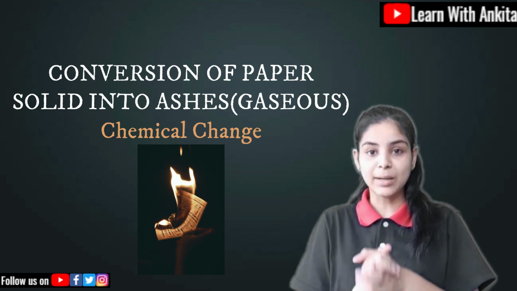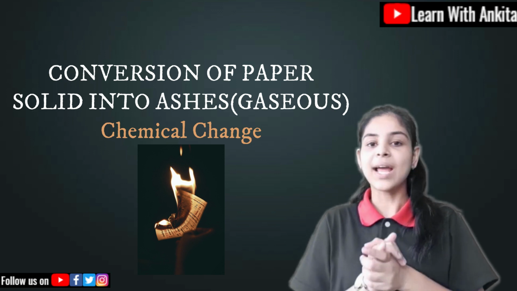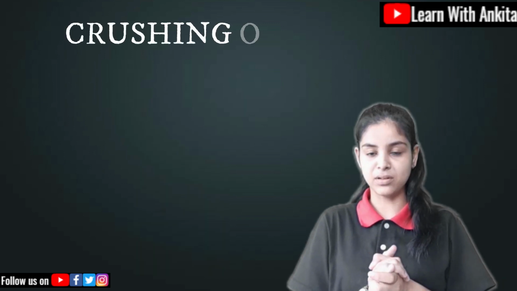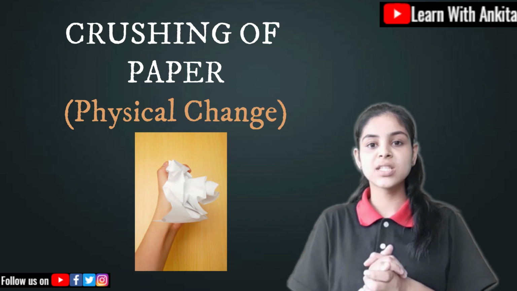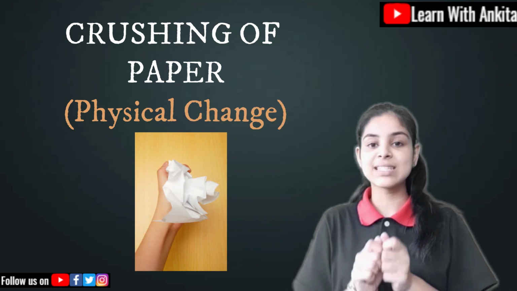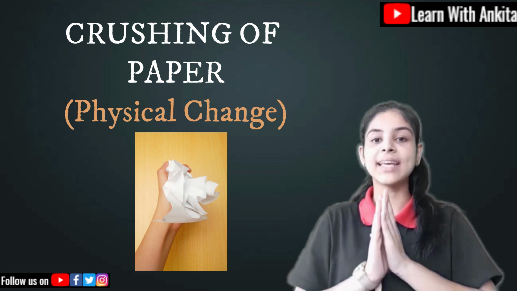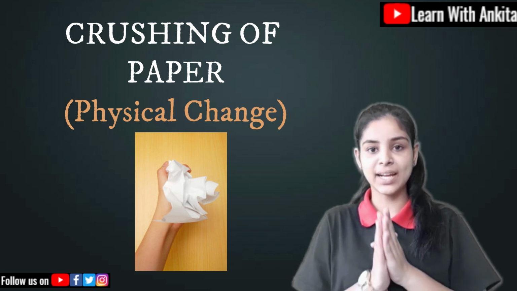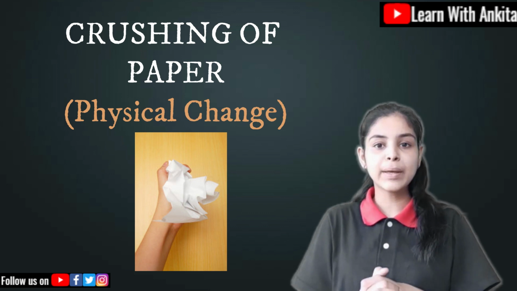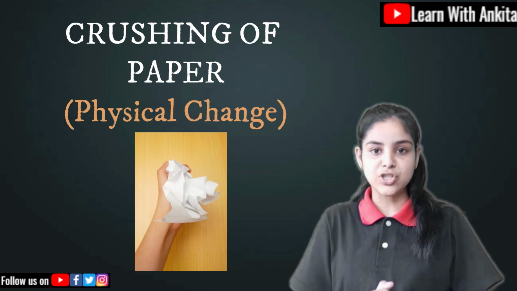Now that paper can't be obtained back. But if I just crush that paper instead of burning it and open it again, I can get that paper back. So that is a physical change. But if I burn that paper, it will be a chemical change.